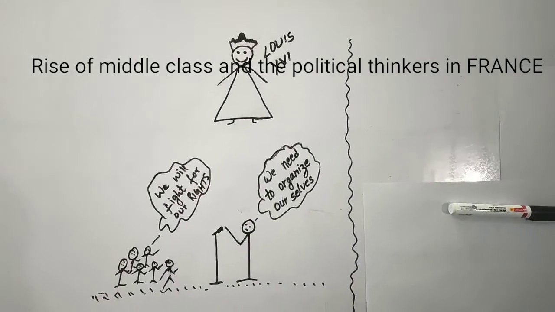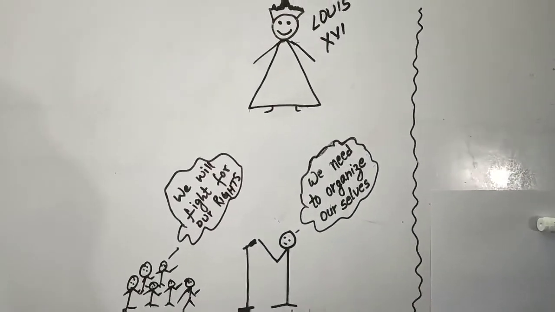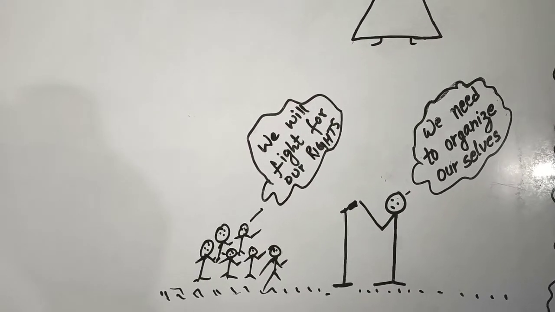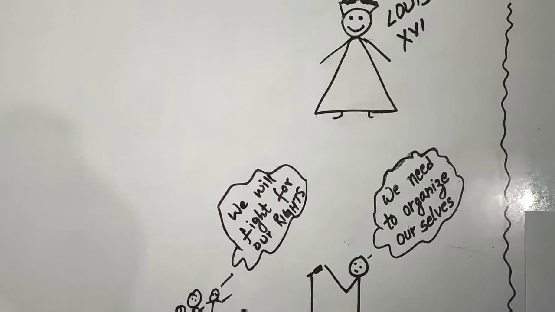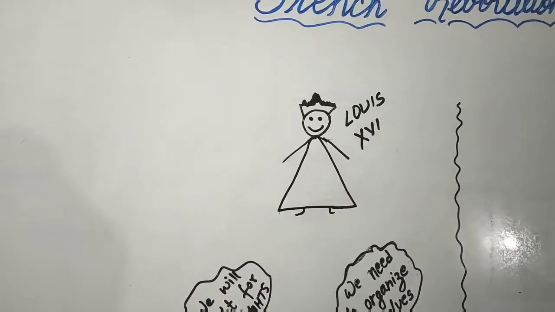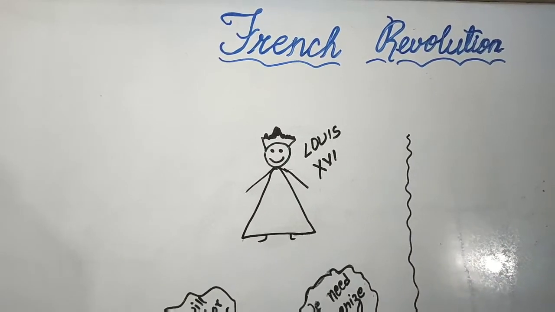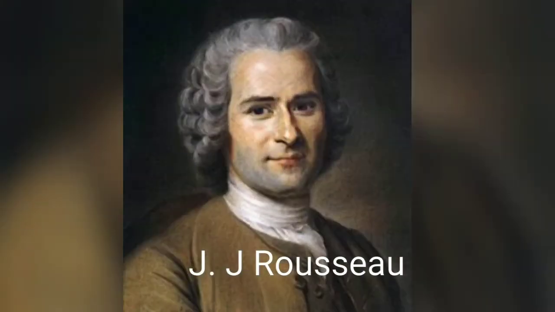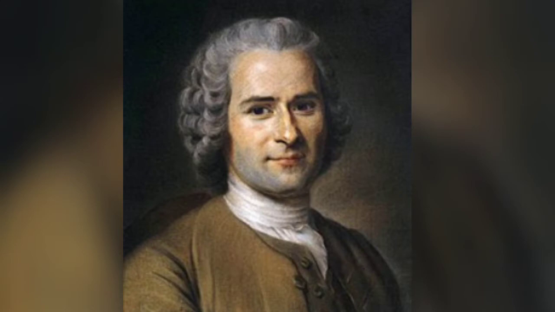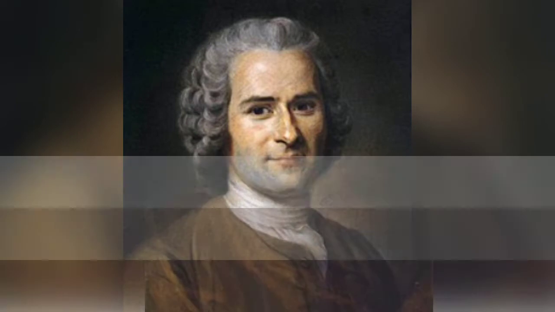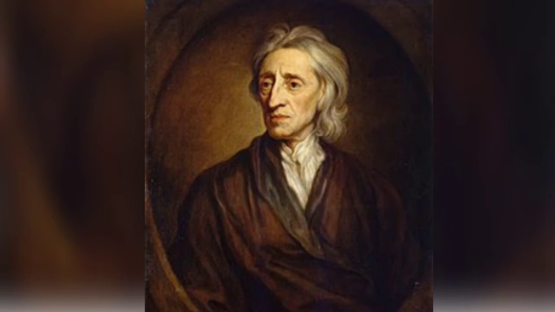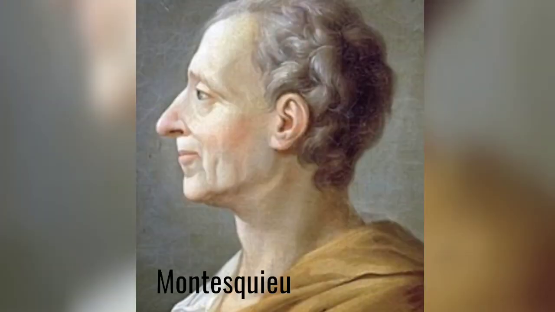Revolt activities were carried out by the peasants and workers in the past as well against the taxes and food scarcity, but they lacked proper organization. To carry out the movement on a large scale, gradually within the third state, some people had become prosperous and most of them were educated. Some of the thinkers held the view that no section of society should be privileged by birth. These thinkers were Rousseau. He was a Frenchman and had a very good impact on French society through his books and writings. Next in line is John Locke. He was an Englishman. Then we have Montesquieu.